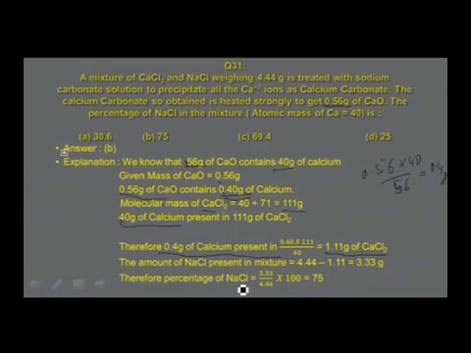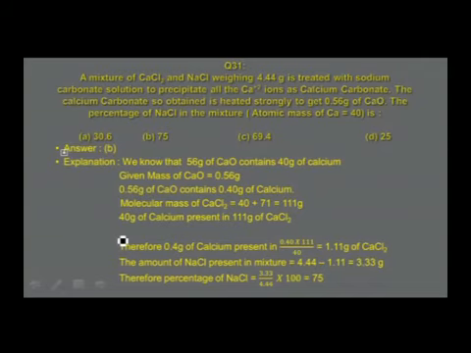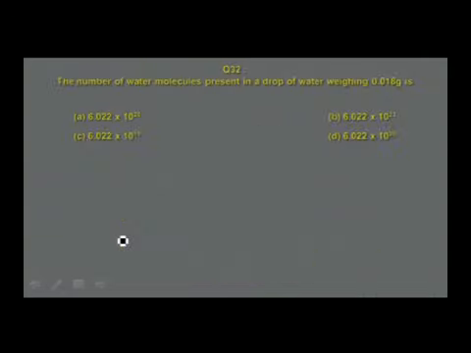Therefore, the percentage of sodium chloride is 3.33, which is mass of sodium chloride, divided by 4.44, that is the mass of the mixture given in this case, into 100, that is equal to 75. So understand this technique carefully. It's an interesting question, and you have to solve as many numericals as you can of this type.